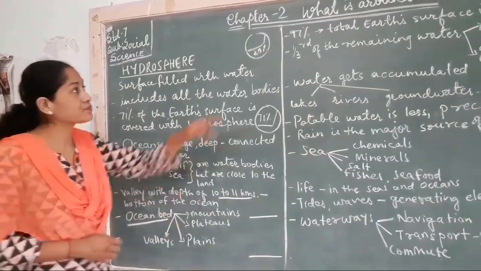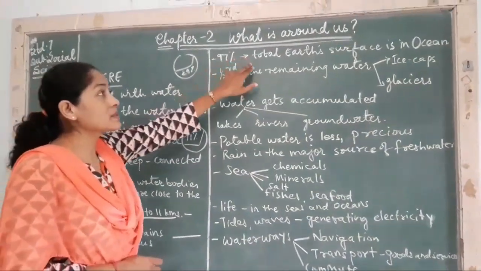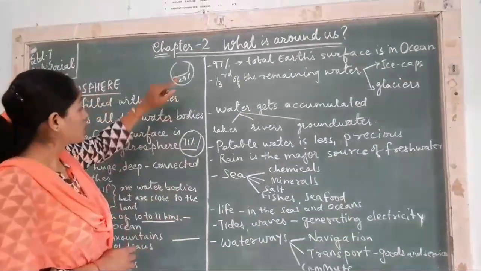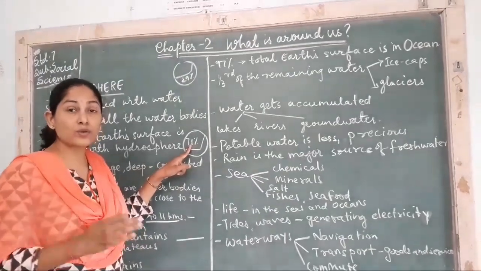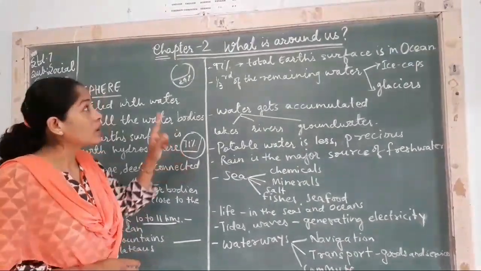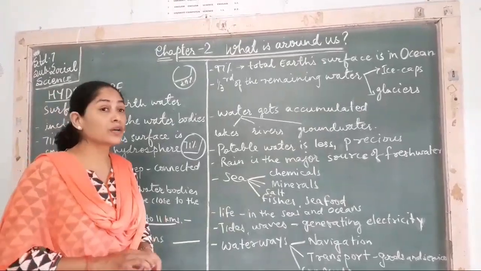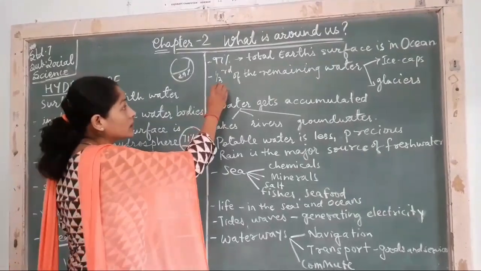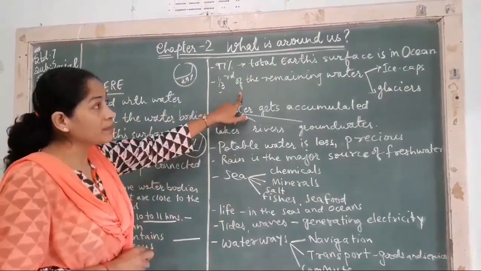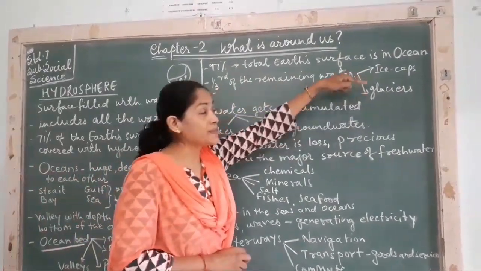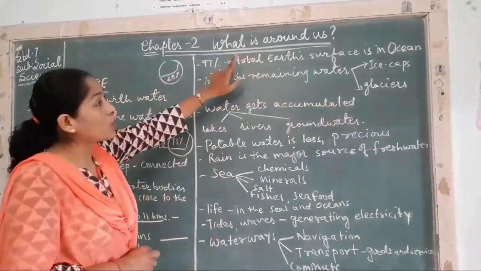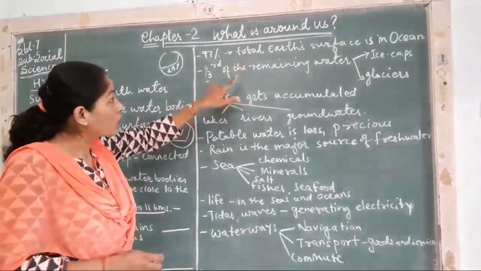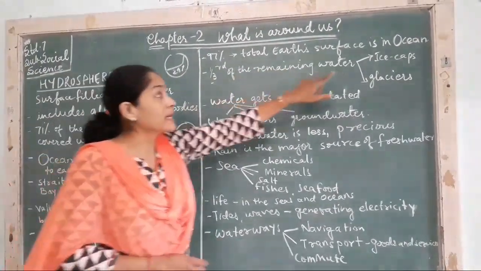Now, 71% of the Earth's surface is part of the hydrosphere, as we have seen. Out of that, 97% of the water is in the ocean. It's a huge water body, and one-third of the remaining water is stored in ice caps and glaciers. Now, the ocean has a huge part of the water, but that is all salty. One-third portion of the remaining water is stored in ice caps.